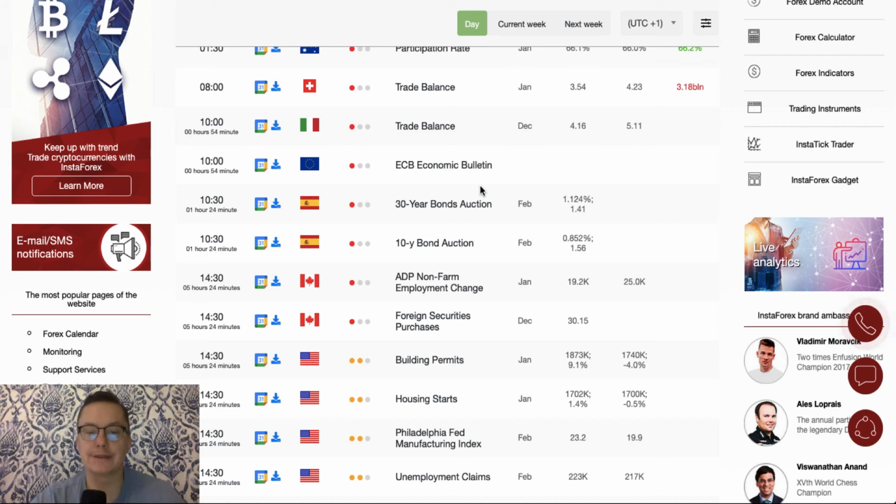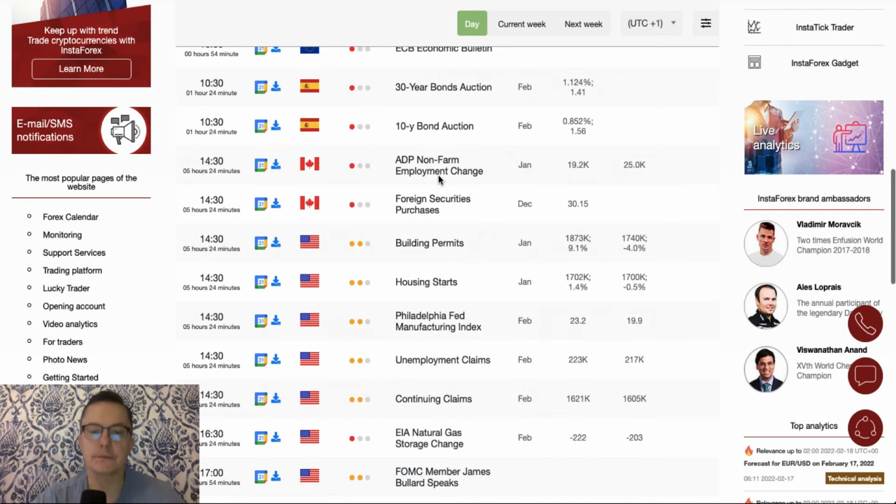During the London session, we don't have too much data that are actually market movers. We got trade balance from Switzerland, not actually meeting the requirement of 4.23 billion, with only 3.18 billion actual reading. We have trade balance from Italy, and then at 10 o'clock there's a scheduled release of the ECB economic bulletin.